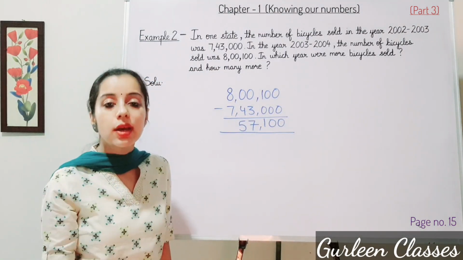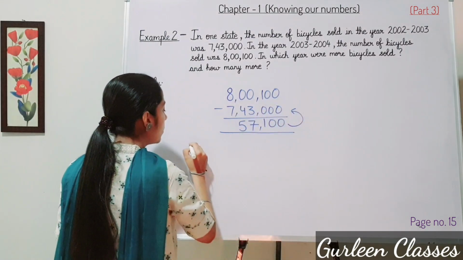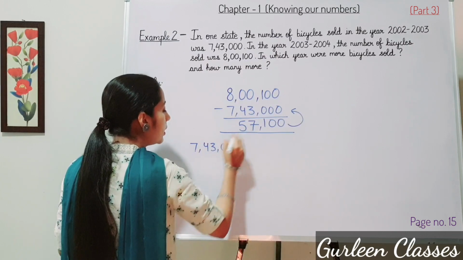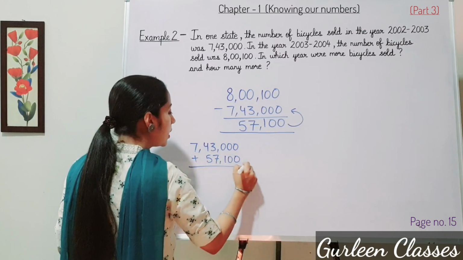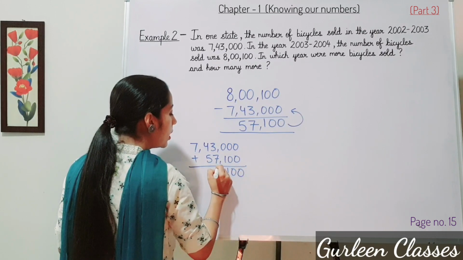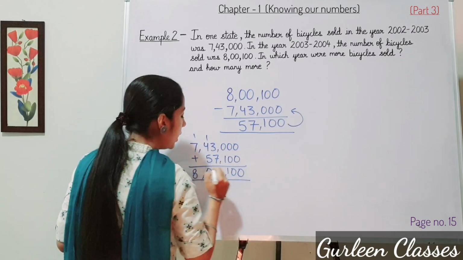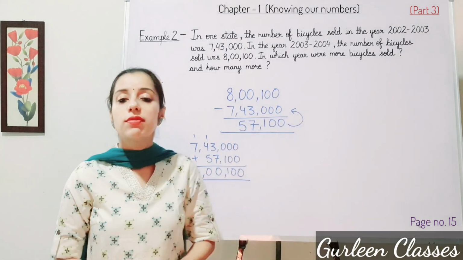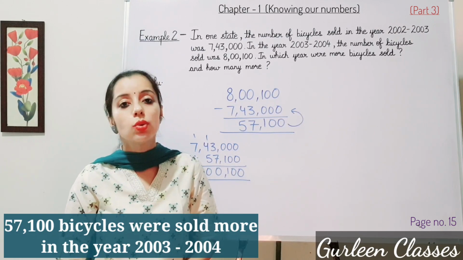And for checking whether your answer is correct or not, you will add these two numbers. So the numbers are 7,43,000, then 57,100. Let us add: 0, 0, 1, 10, 0. It will be 8. So it is coming 8,100,000. So it means our answer is correct. That is, 57,100 bicycles were sold more in the year 2003 to 2004.